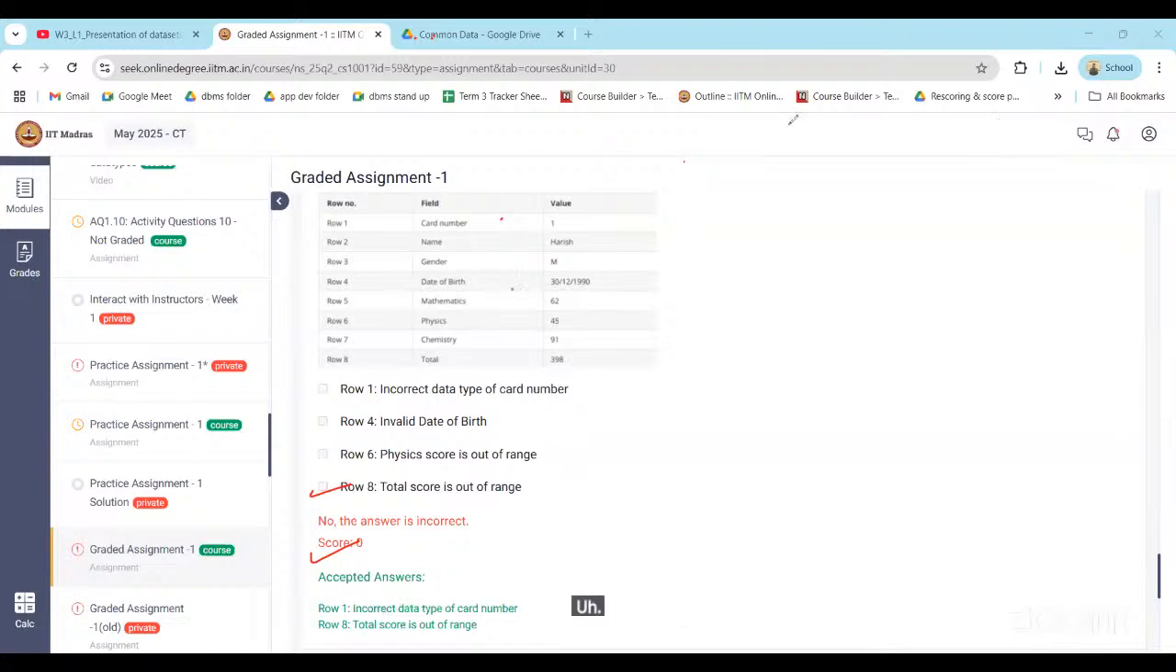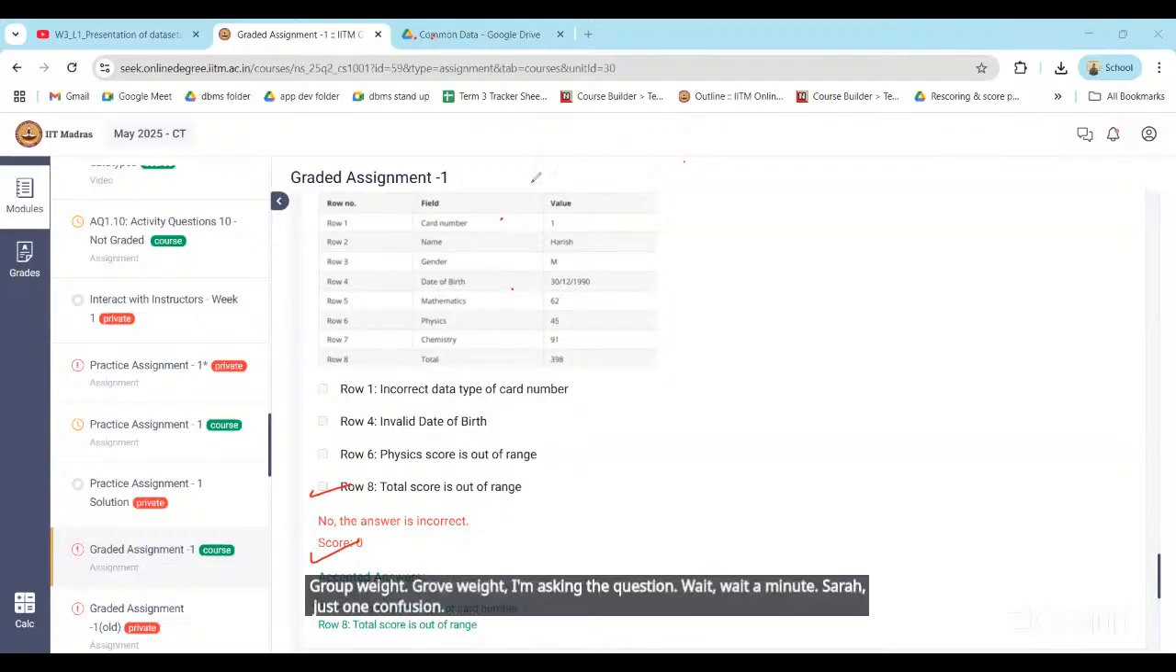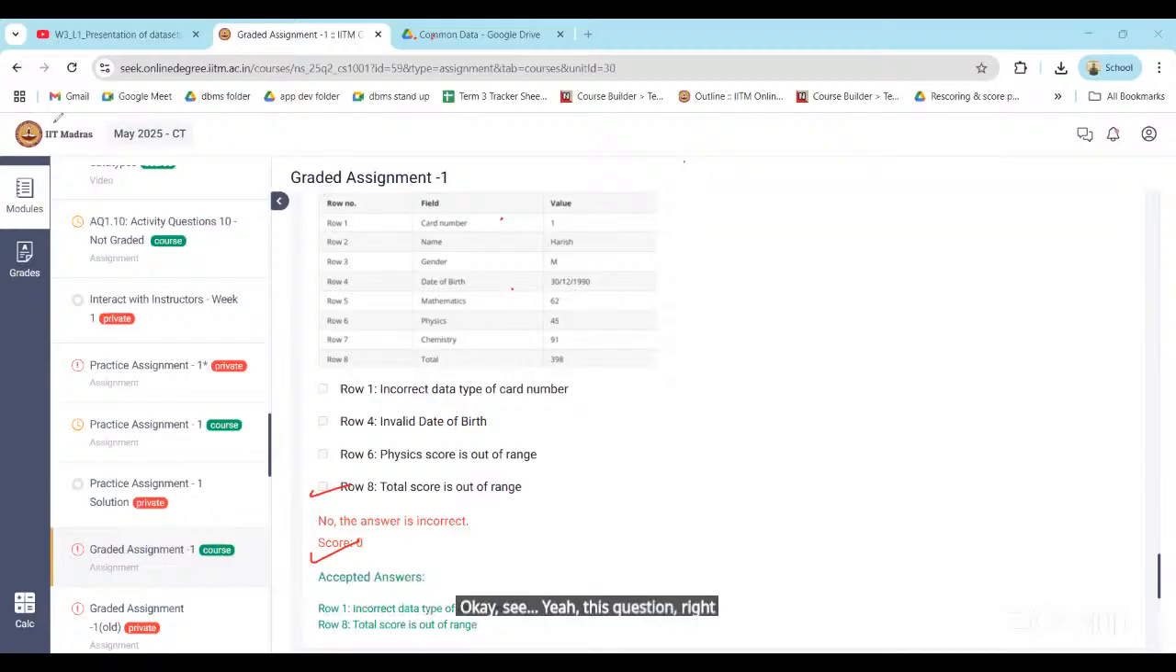Sir, just one more thing, to clear the confusion, I have to ask one final thing. So the answer is row 4 and row 8. See, I'm asking the question, wait a minute. I have some confusion about this question, question number 9.